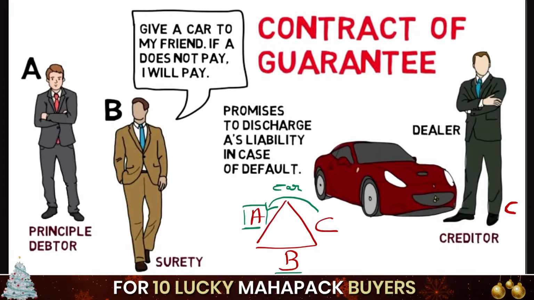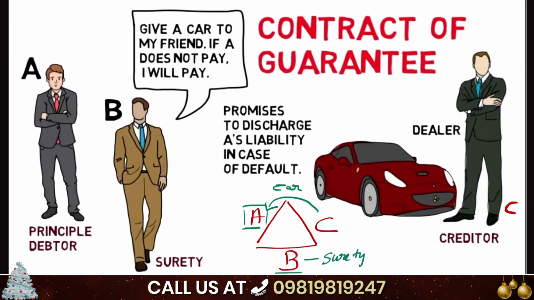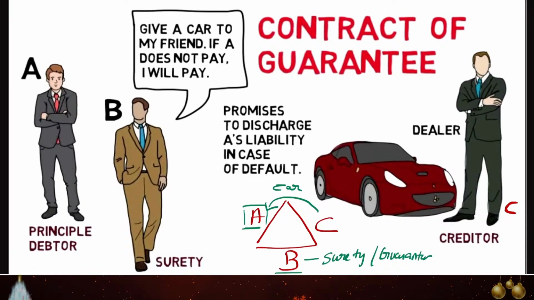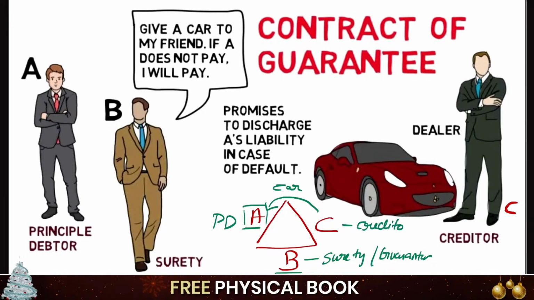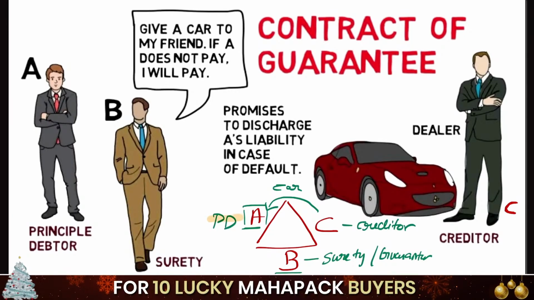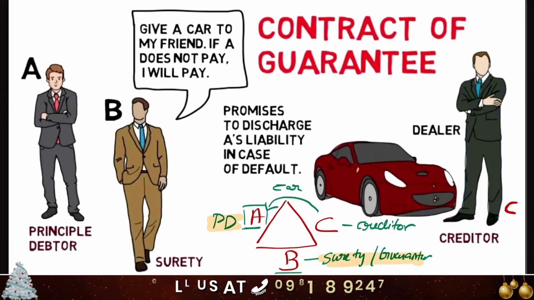So class, here B is called the surety, or we can say the guarantor. A is called the principal debtor and C is called the creditor. So class, there are three parties in a contract of guarantee: principal debtor, surety or guarantor, and the creditor.